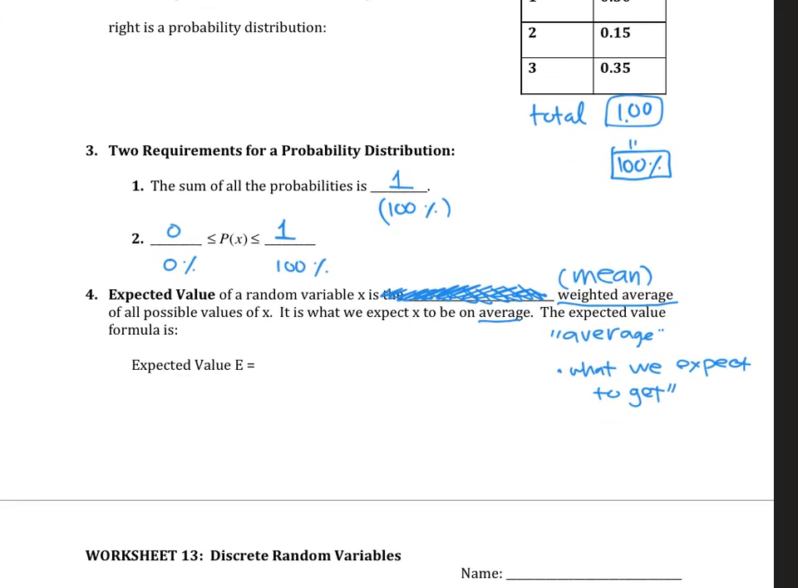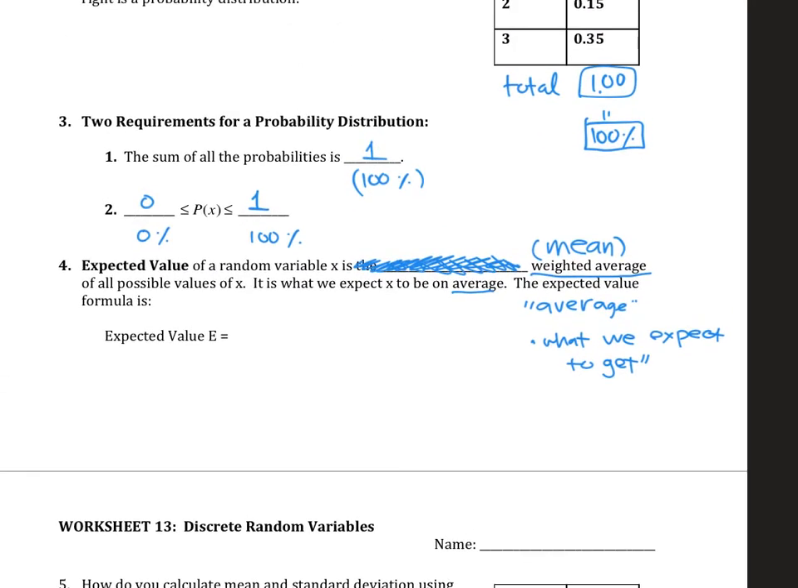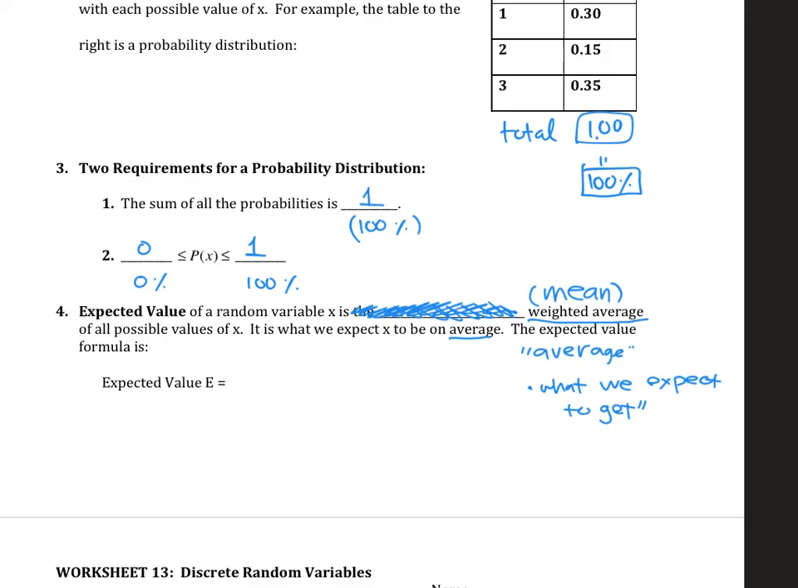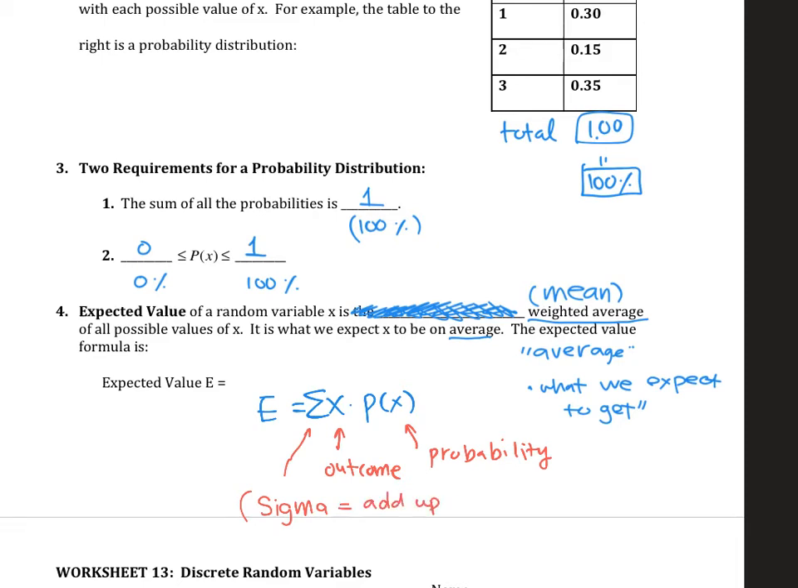All right, let's go back here. There's a formula: the expected value is the sum of x times P of x. x is each outcome of the random variable, and P of x is the corresponding probability. This symbol is called sigma. It's the Greek letter S, the capital S, which means in math, add up all the numbers.